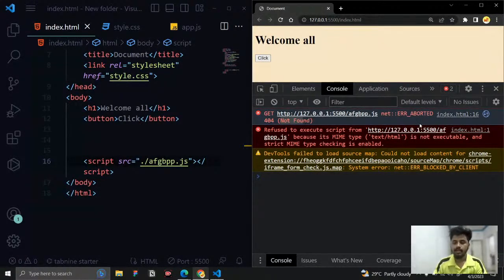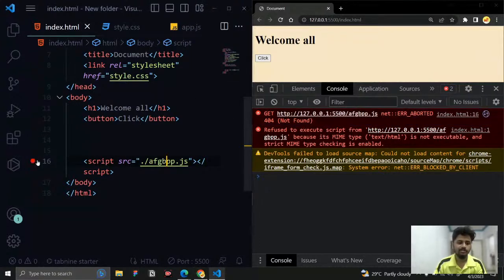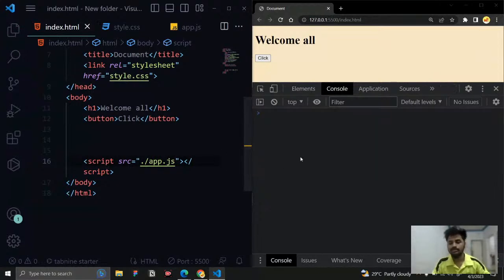So that is why. And here you can see which file the error is coming from. The file the error is coming from is index.html, and the line number is going to be 16. Let us come to index.html, and you can see the line number is 16, and here is the line number that we are getting. So this is the line where we are getting the error, and we need to give the right keyword. So if you add the right file, then you will not see any errors.